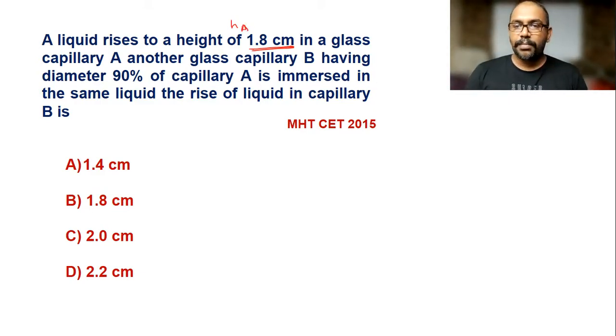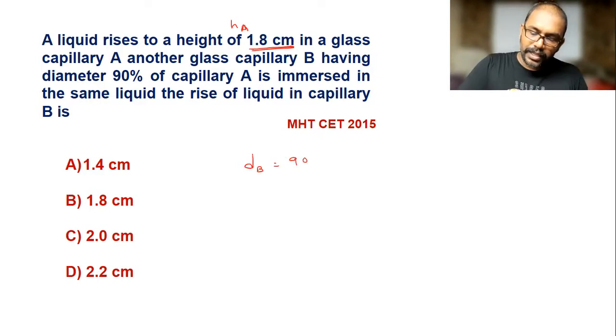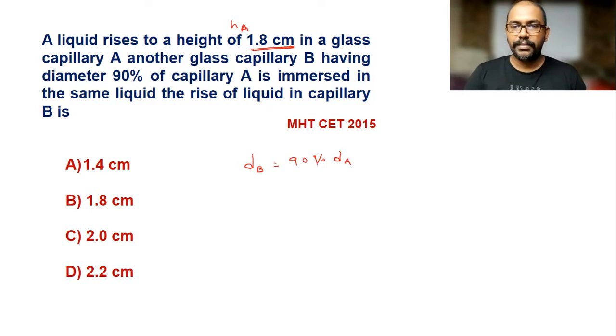Another glass capillary B having diameter 90% of capillary A, meaning the diameter of B is equal to 90% of the diameter of A. It is given that it is immersed in the same liquid.